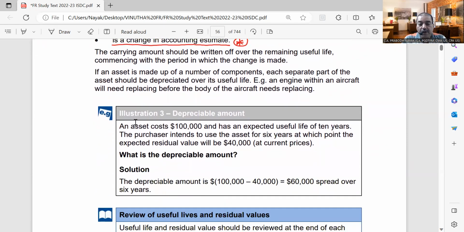Now, here they have asked illustration 3. Asset cost $100,000 and has an expected useful life of 10 years. Purchaser intends to use the asset for 6 years, at which point the expected residual value will be 40,000. What is the depreciable amount? Cost of the asset $100,000 minus the salvage value, that is $40,000. So 60,000 is the depreciable amount.